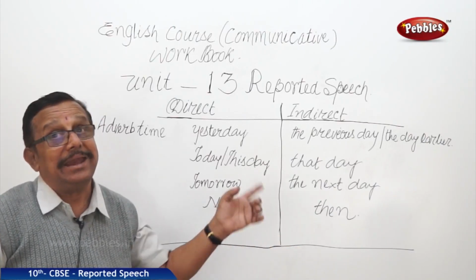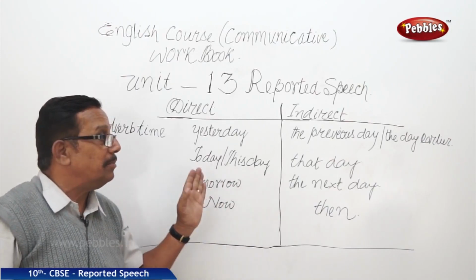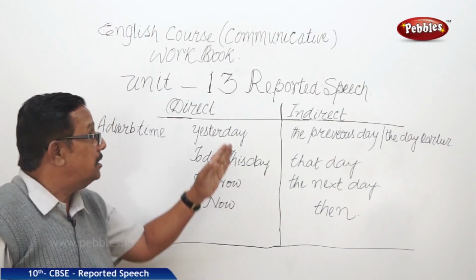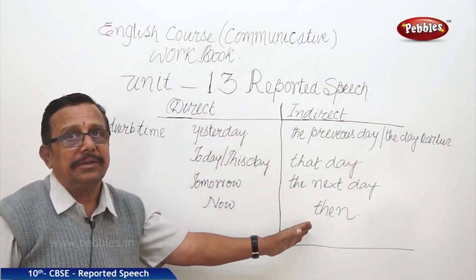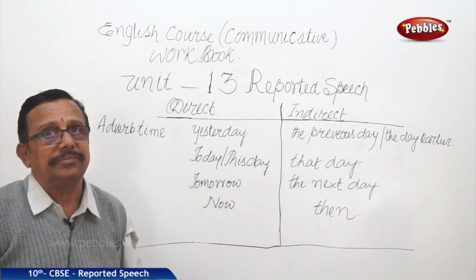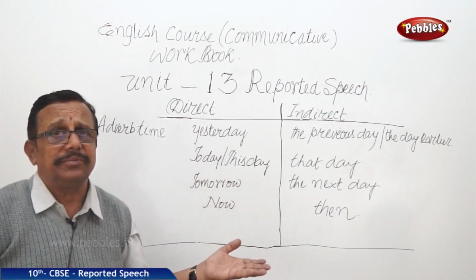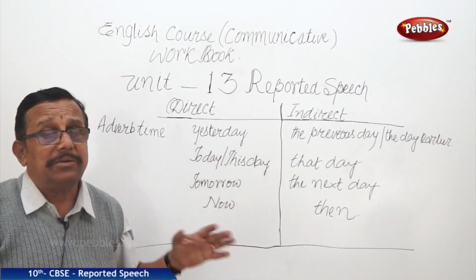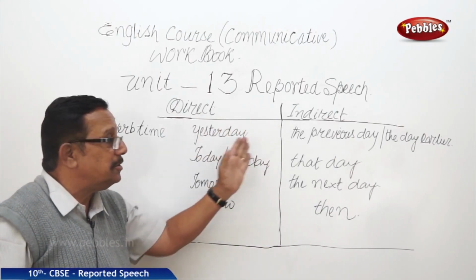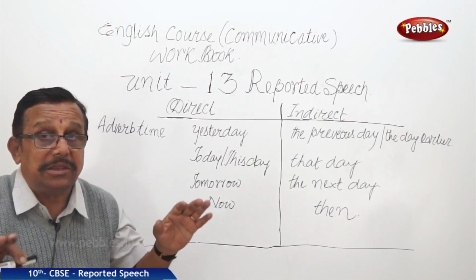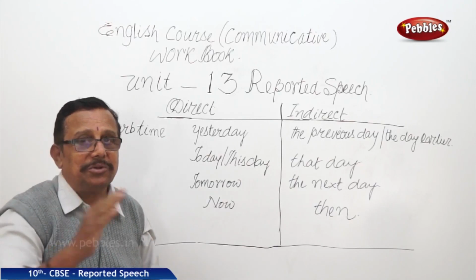Now, he said, then he said. That way, the time sense also gets changed from direct to indirect. Why? This may be of today's, and this cannot be of today, and hence that gets changed. If at all it is today, this today may remain as it is. Yesterday may remain as it is. But we are talking some days later. Then this has to be changed to this. Is the changing completed? No, some more changes are there still. What are those? Let us see.